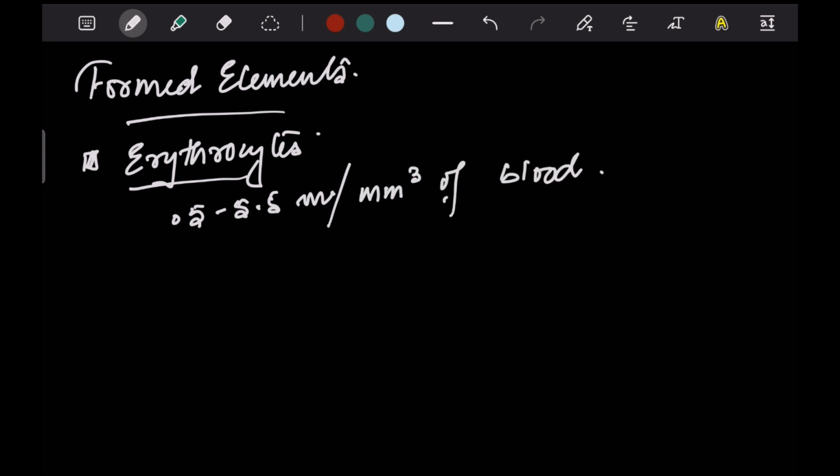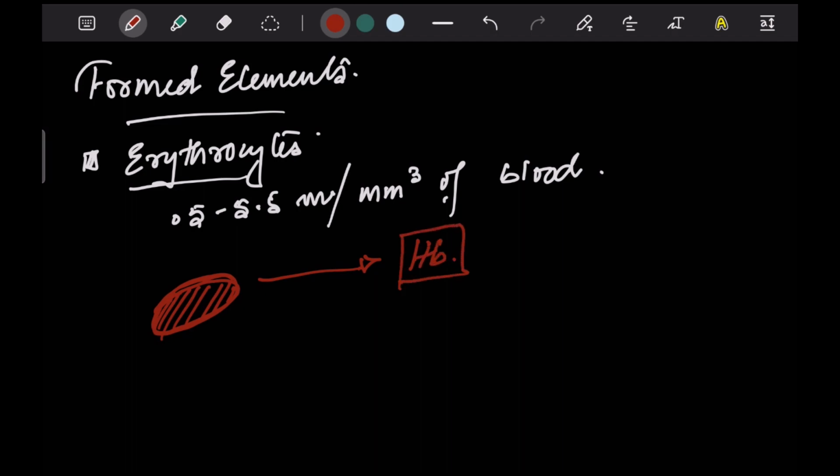Once we talk about erythrocytes, we all know that RBCs are nothing but red blood cells, which are red in color, and that is what it gets its name from. But the question is, how does it get its red color? The answer to that question is the presence of a substance called hemoglobin.